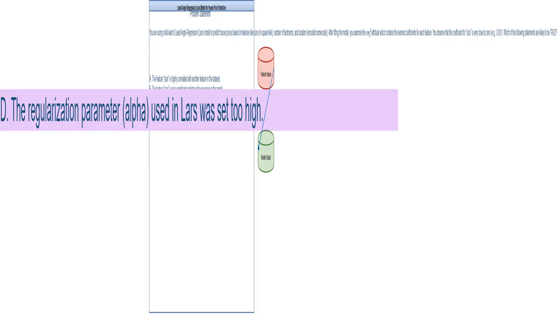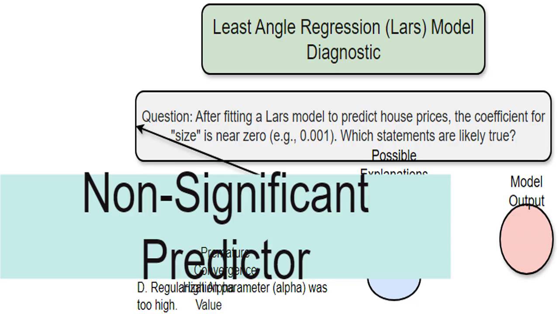A high alpha value means that we're applying a strong penalty to large coefficients. This pushes coefficients toward zero, making this a likely explanation for the small size coefficient. Think of it like this: a high alpha is like saying, I want to keep the coefficients small, even if it means sacrificing a bit of accuracy. A coefficient near zero for size tells me that the model found size to be a weak predictor of house prices. It doesn't significantly help the model predict prices. Think of it like this: the model is saying, size? Meh, not really important here.